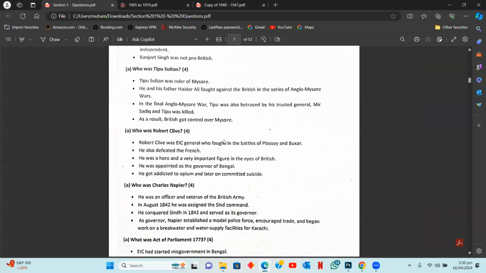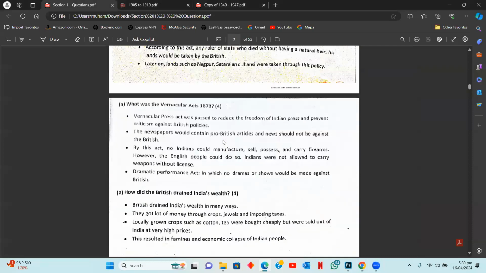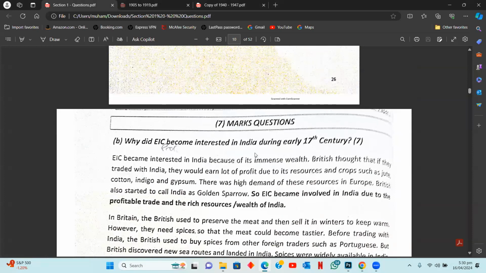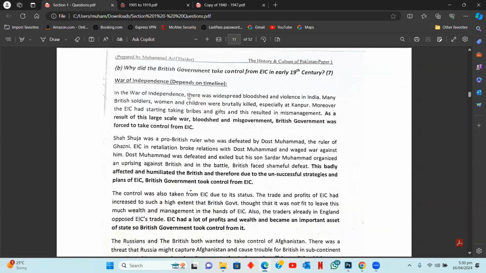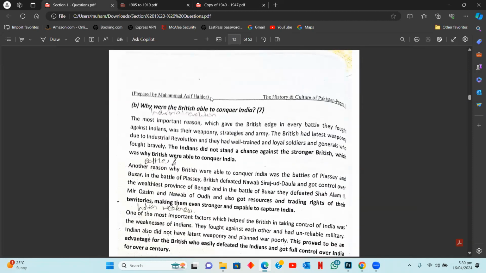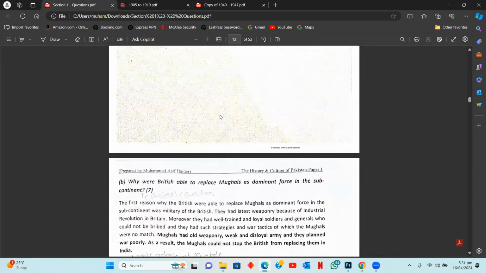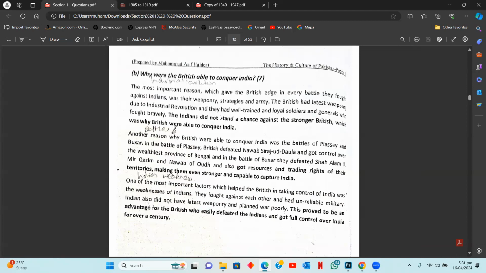East India Company is the topic, and you'll see a lot about Ranjit Singh in these particular questions, where it's all about British annexation of Sindh, Punjab, conquering different areas of India. So when we talk about Ranjit Singh, because it's a 4 mark question, you just have to write any 4 points.